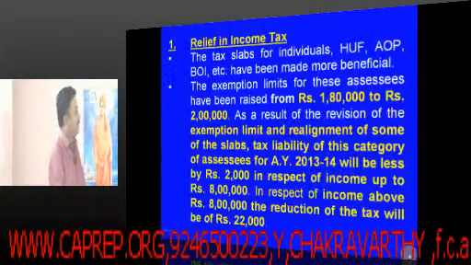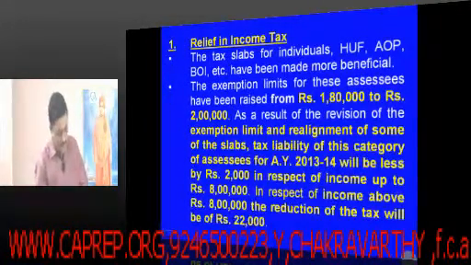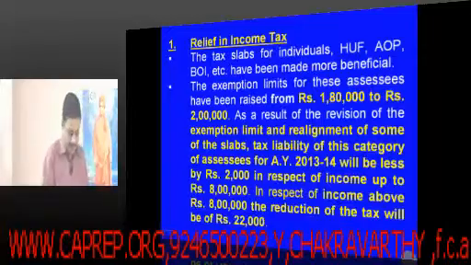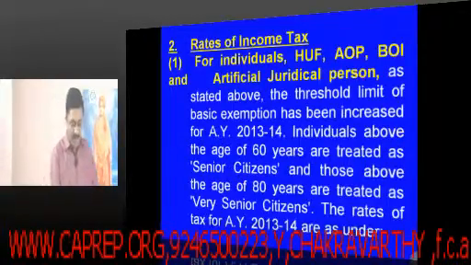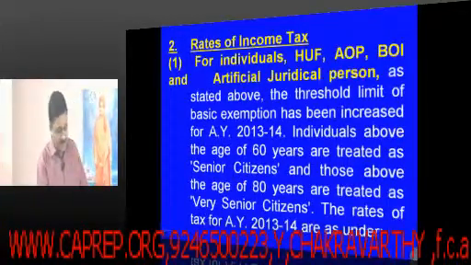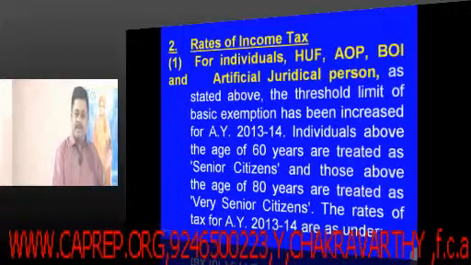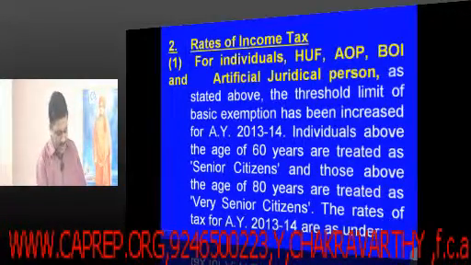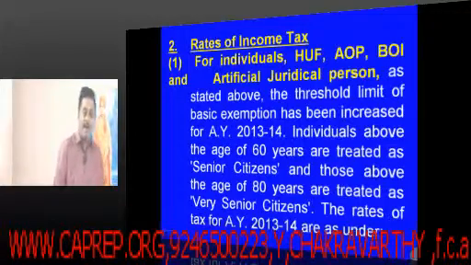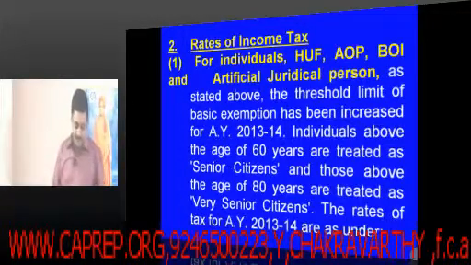Make note of the alternate minimum tax. The rate is 18.5%. 18.5%, and there you just make a note, that is alternate minimum tax